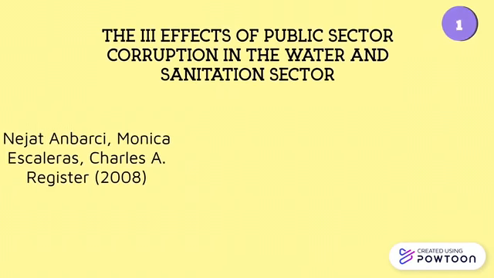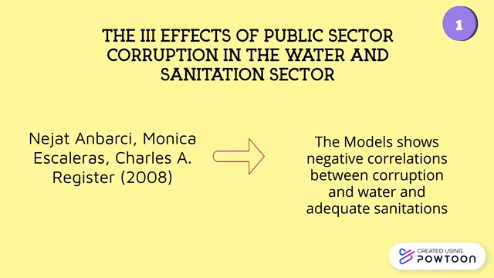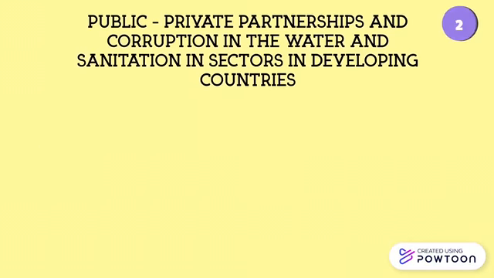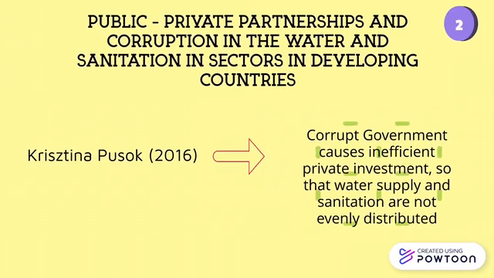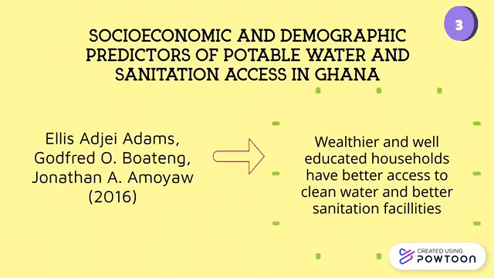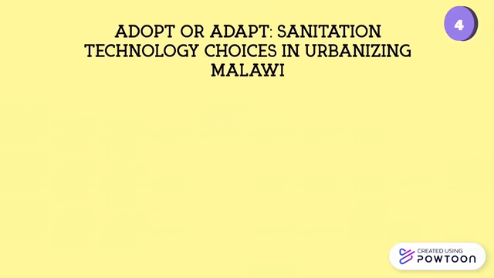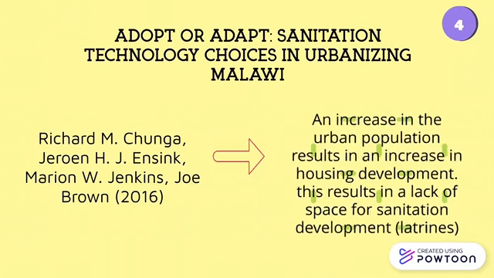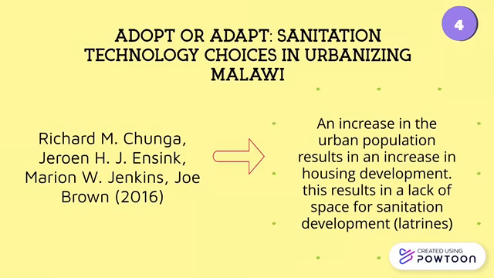The first literature is the ill effects of public sector corruption in the water and sanitation sector, made by Anbarci, Escaleras, and registered in 2008. The second literature is written by Pusok in 2016. The sample is 56 non-OECD countries from 1991 until 2012. In the same year as Pusok, a study by Adams et al. was published. The sample of the study are household members in Ghana, including women aged 15 until 49 and men until 59. A study by Chunga et al. was also published in 2016 with a sample of 1,300 property owners from 27 low-income urban Malawi areas.